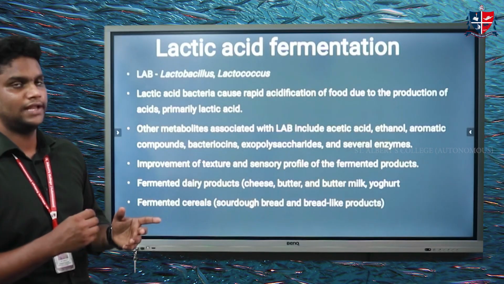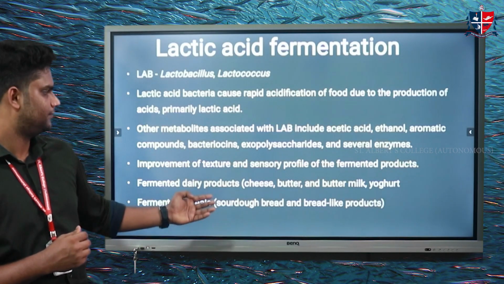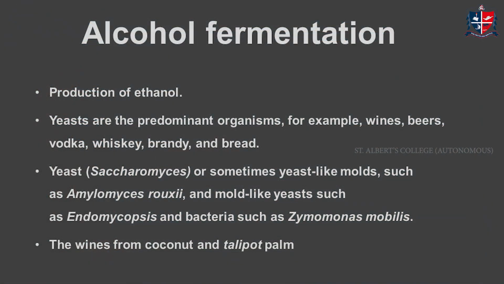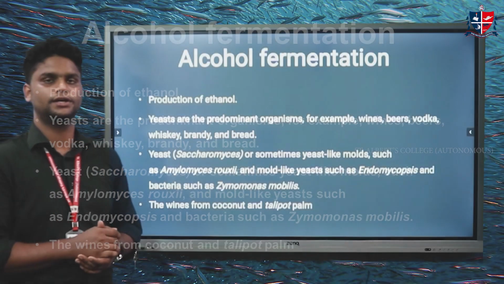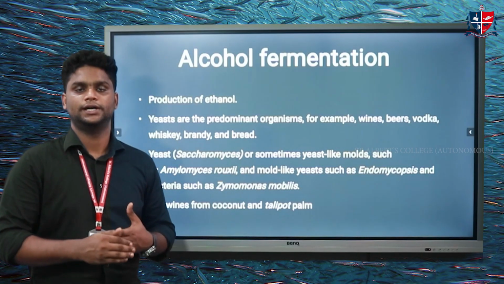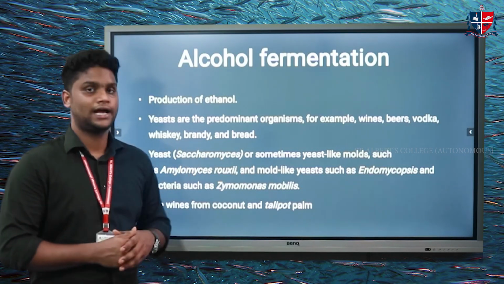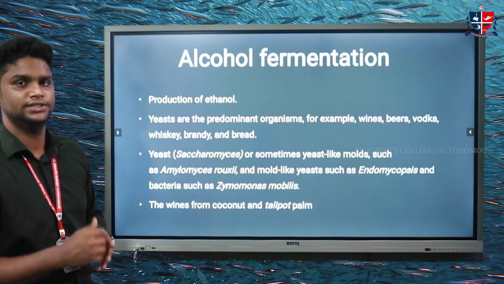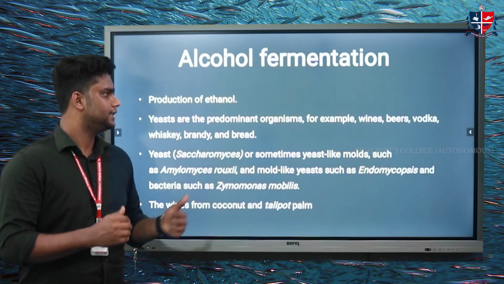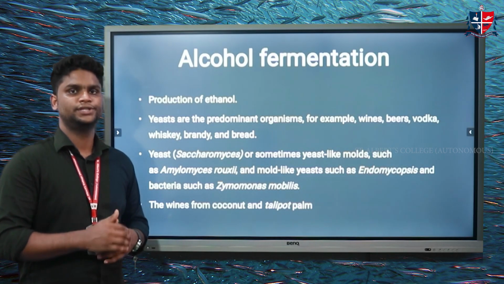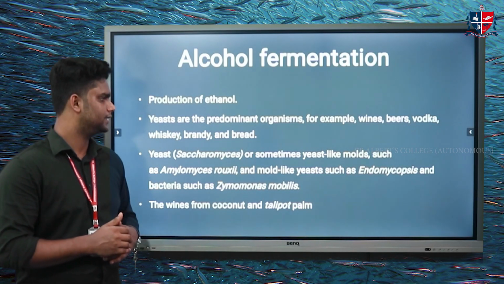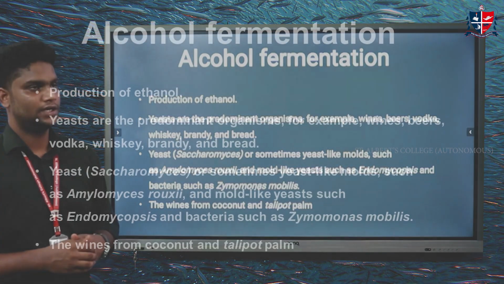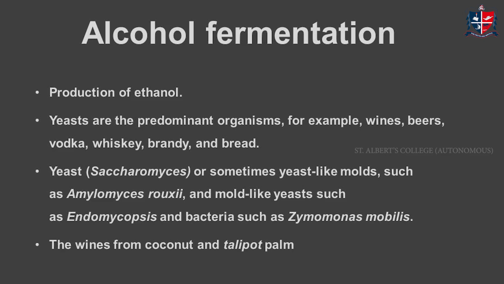Some examples of lactic acid fermentation include the production of bread-like products, cheese, butter, buttermilk, and yogurt. The next one is alcohol fermentation, with Saccharomyces, which produces beer and wine, where alcohol is the end product. In alcohol fermentation, the end product is ethanol. Yeast is the predominant organism, especially Saccharomyces, which also converts the coconut and talipot palm sap to ethanol.